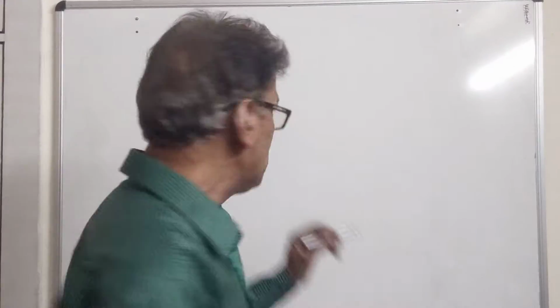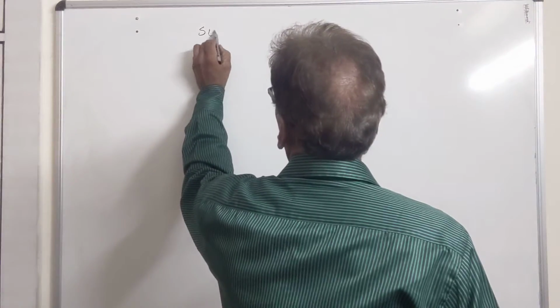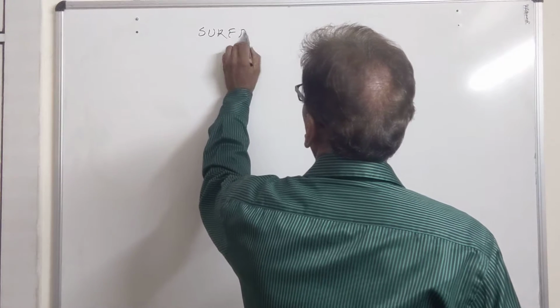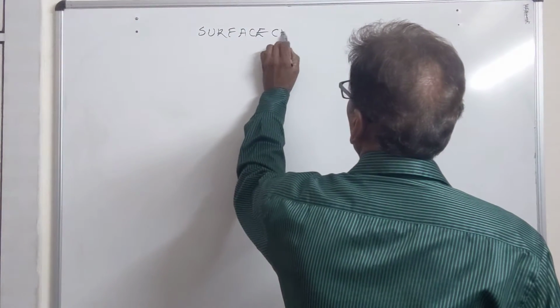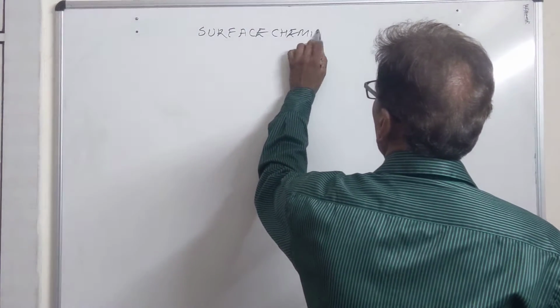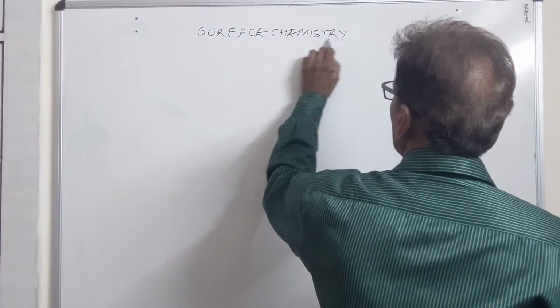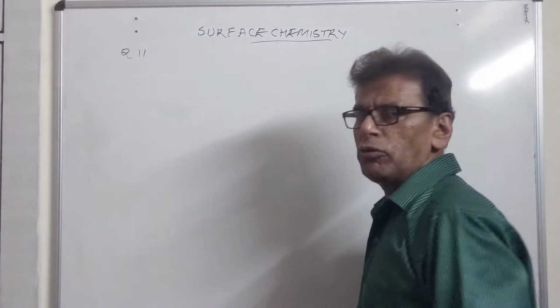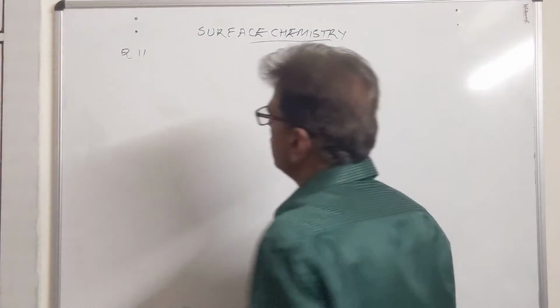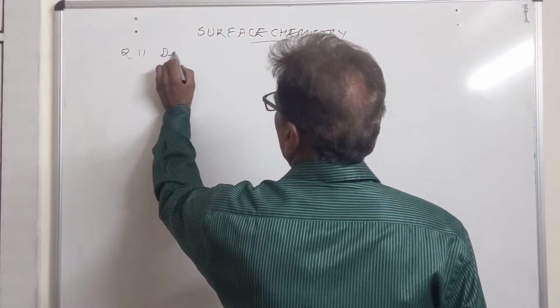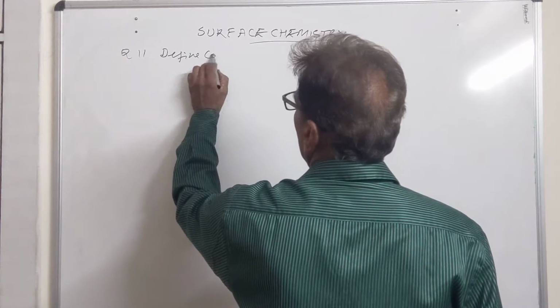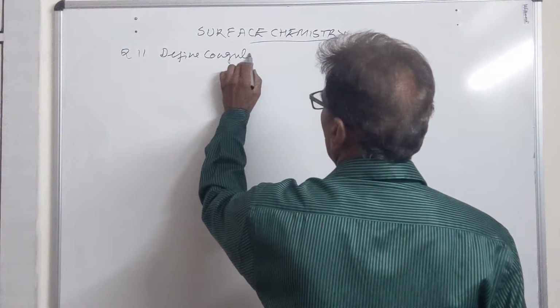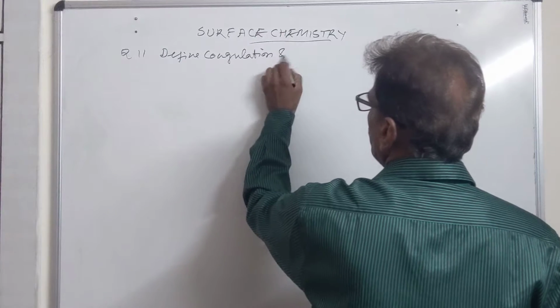Continuing with the surface chemistry. Let us do some more questions. Question number 11. We have discussed this question in our first lecture. Define coagulation and flocculation.